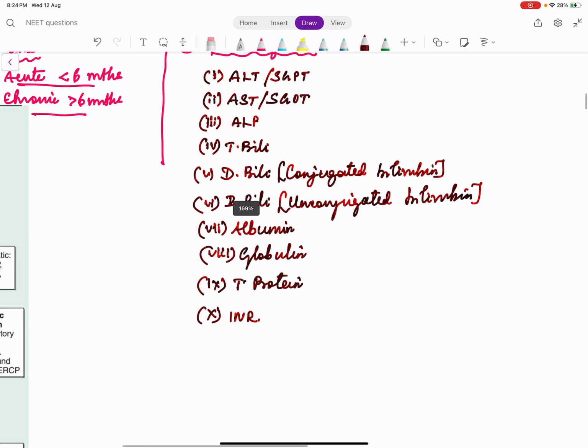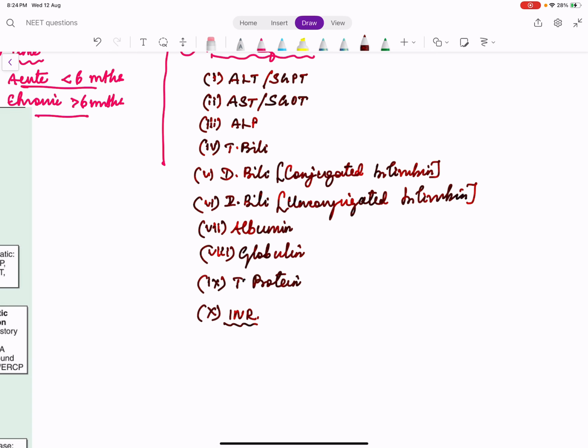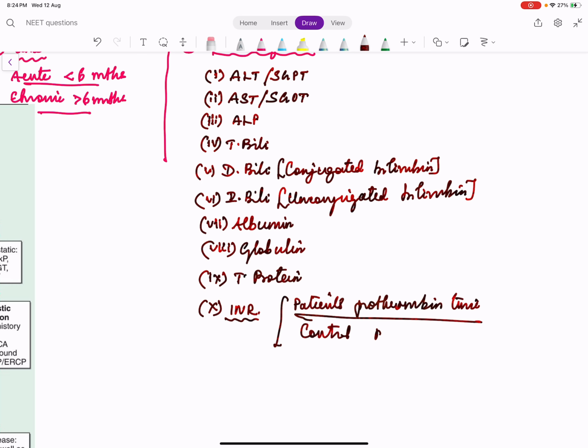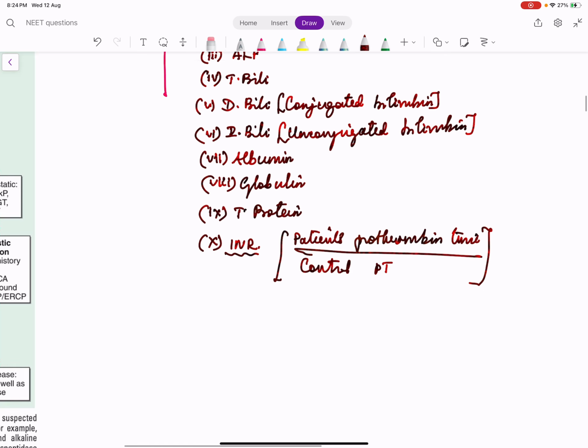When the clotting factors are problematic, the prothrombin time increases. One measure of prothrombin time, that is INR, is nothing but the patient's prothrombin time divided by control prothrombin time. So this ratio is called international normalized ratio.